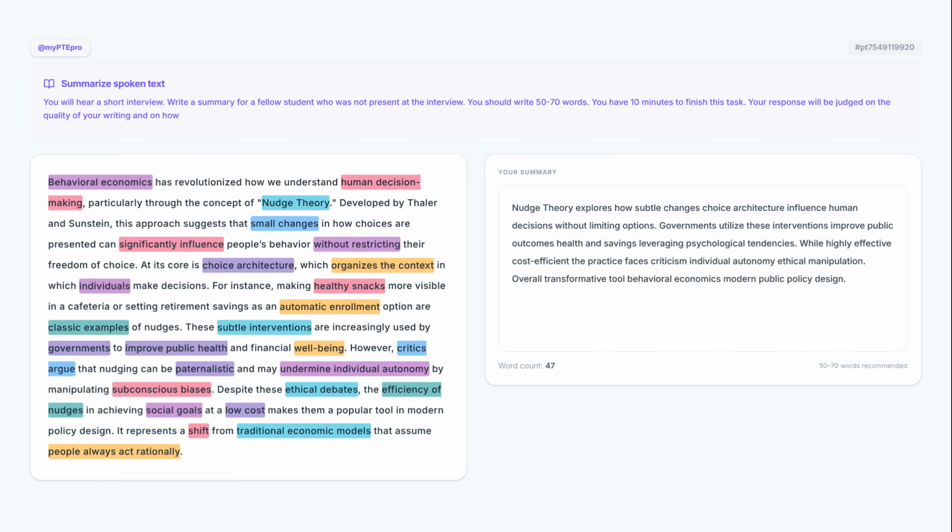To master summarize spoken text, always remember that your summary must be a single paragraph between 50 and 70 words. Focus on identifying the speaker's main argument and at least 2 supporting points to ensure high content marks. Finally, use academic transitions and check your spelling carefully, as clarity and formal requirements are key to a high score.